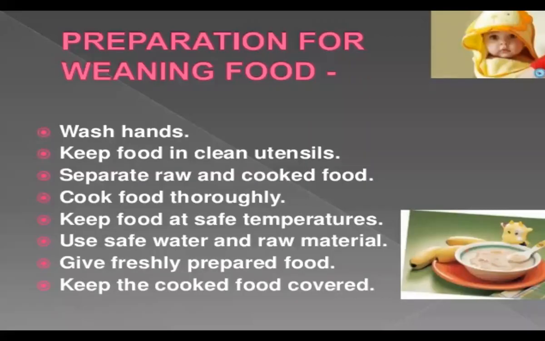So how is the weaning food prepared? You should properly wash your hands. Keep food in proper clean utensils. Separate raw and cooked food. Cook food thoroughly. We have to keep the food at a safe temperature, use safe, clean utensils, safe water and raw material, and give freshly prepared food.